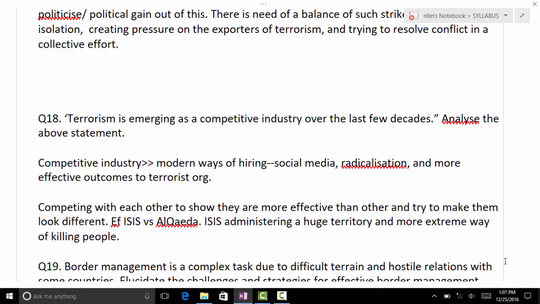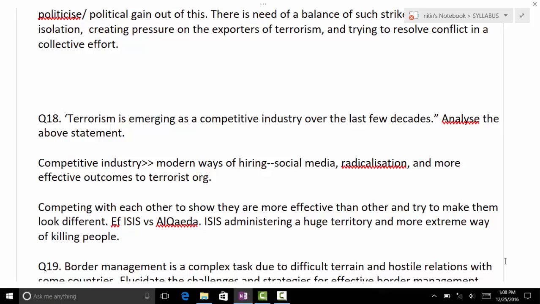Because ISIS, as far as we all know, is not a threat directly to India, but it is a threat. ISIS is in the Syria and Iraq area, so we also need to discuss that. When they started a competition, a competitive industry between them, they started impacting each other.